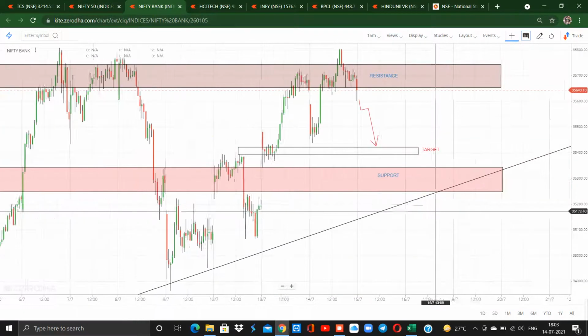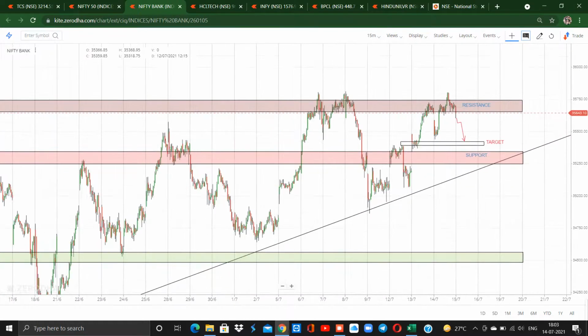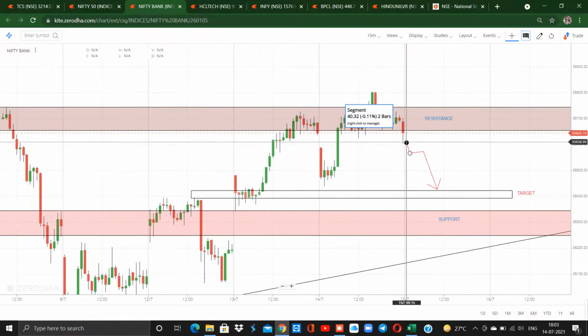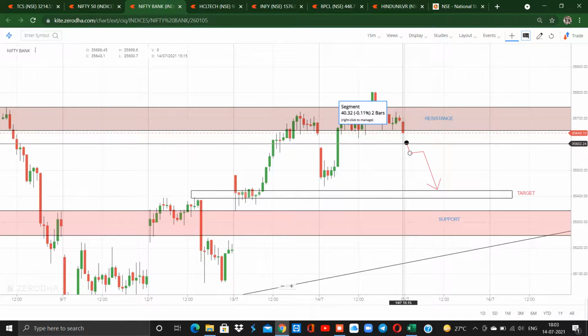Let's look at Nifty Bank, and this is also nearby the resistance area. We could see that a lot of times the market has got rejected from this resistance zone. So if the market opens flat tomorrow and crosses below today's low, which is actually the closing price of 35,600.